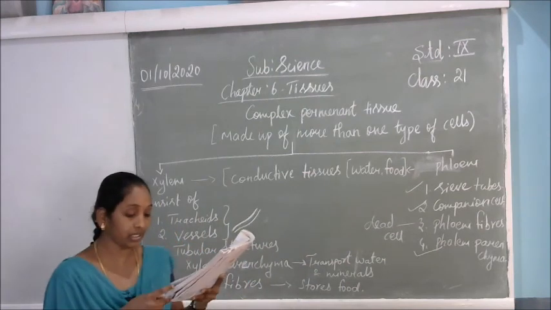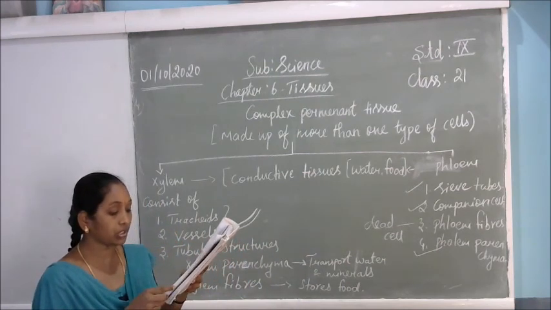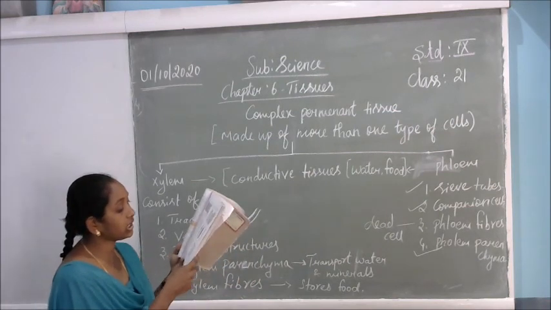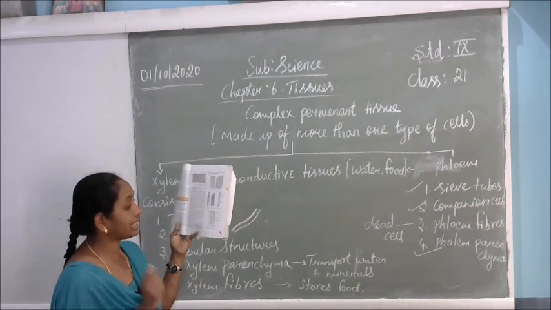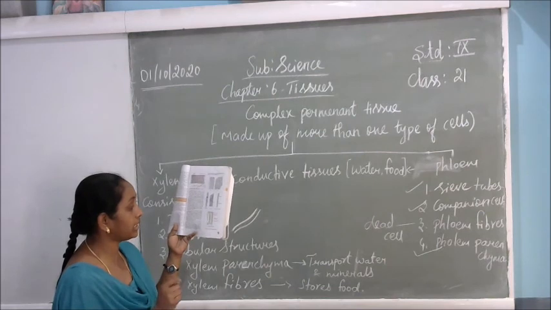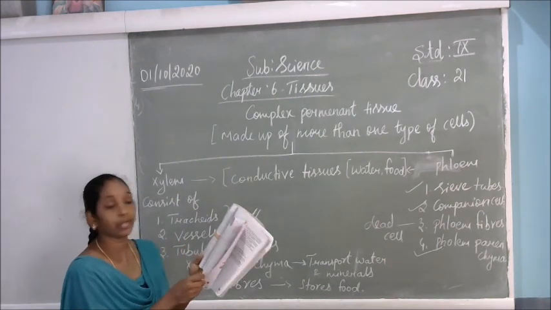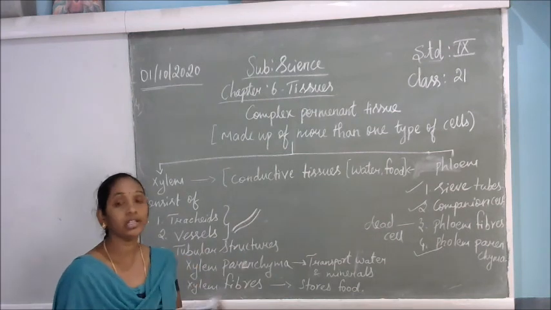In page number 73, types of complex tissue structures, we have given the structures and details about where exactly the sieve tubes, phloem parenchyma and companion cells are present. Refer to the textbook for the structure.